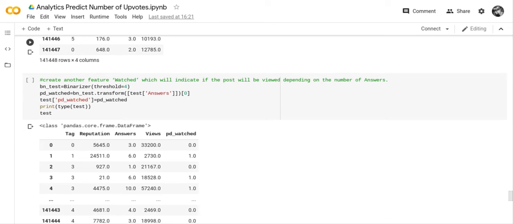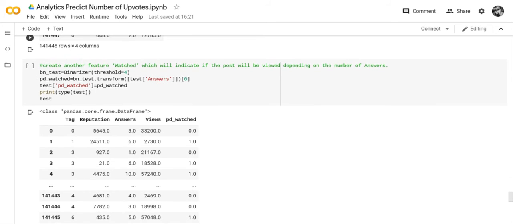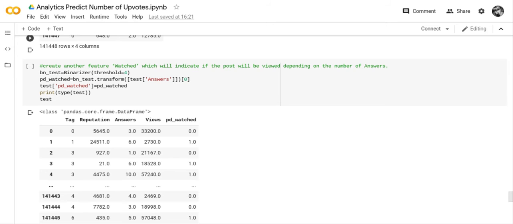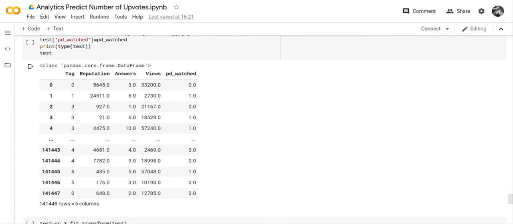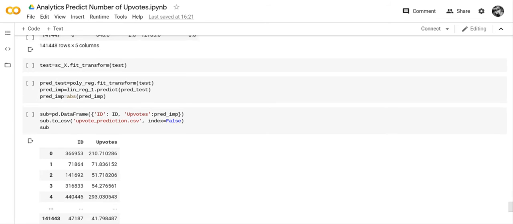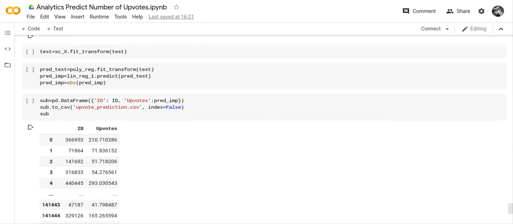She's going to create another feature called watched. So she's going to use binarizer for the watched. So watched is going to be binary. It's going to be either 0 or 1. And she's going to make a new column called PD watched, which is exactly what she did on the train file. So she's going to transform the test data. She's going to make her predictions.